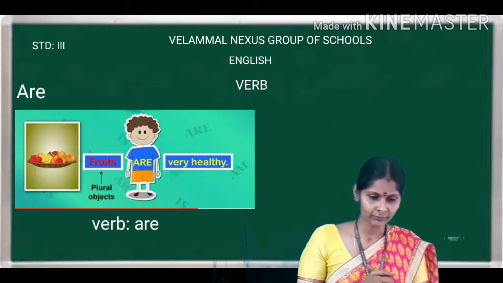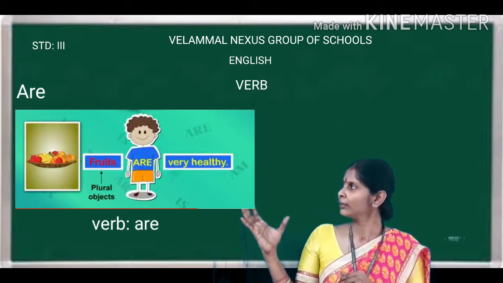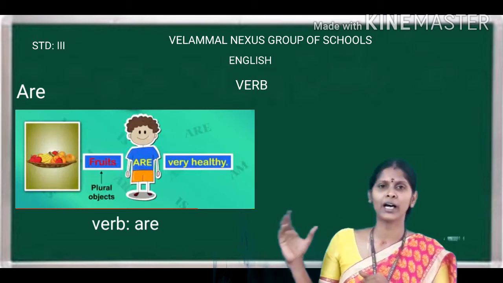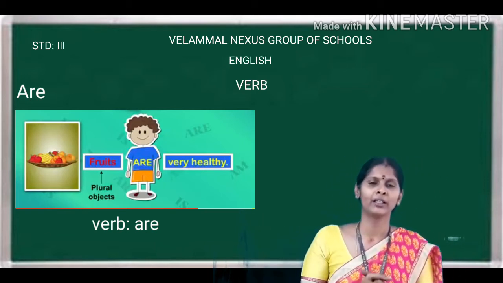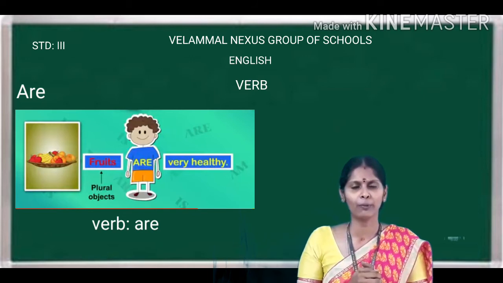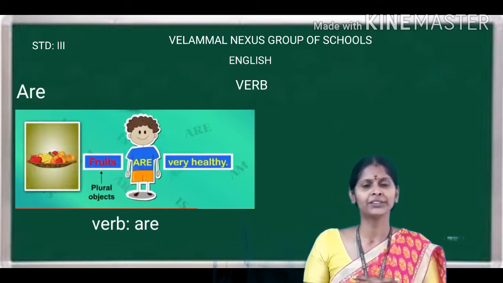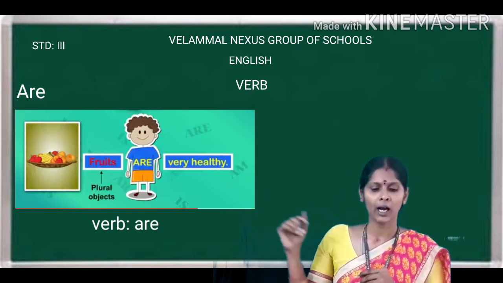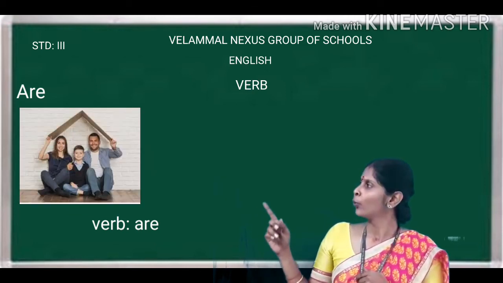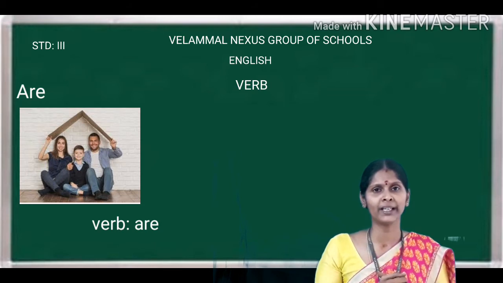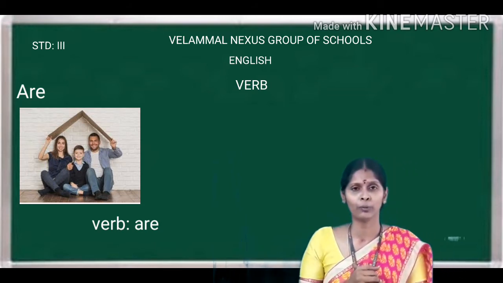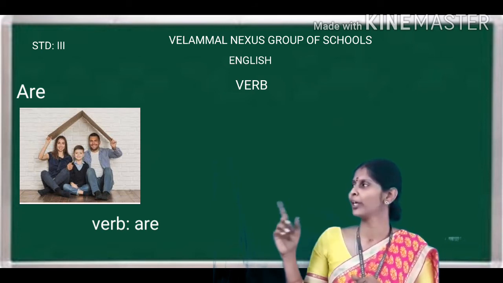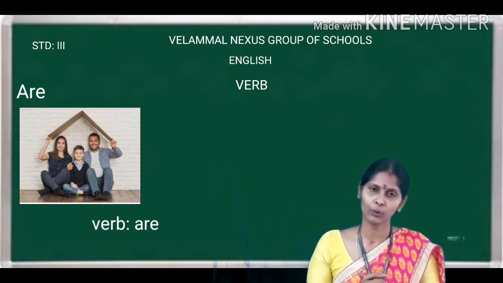Next. Fruits are very healthy. So what is the noun there? Fruits. Singular or plural? Plural noun. So we use the word are. Then, we are at home. Is we singular or plural? Plural. So we are using are over there. Okay children?